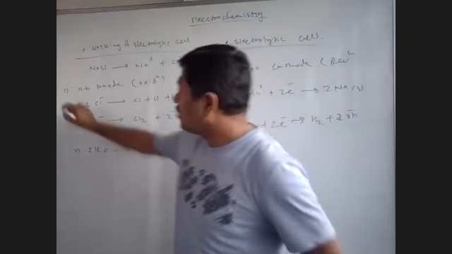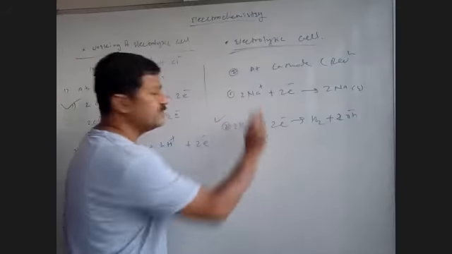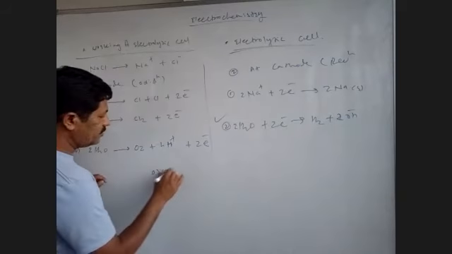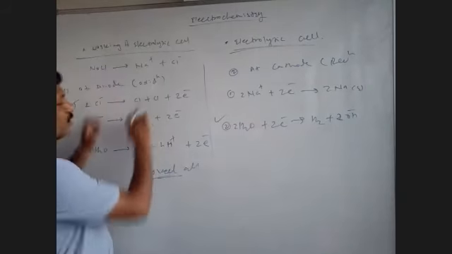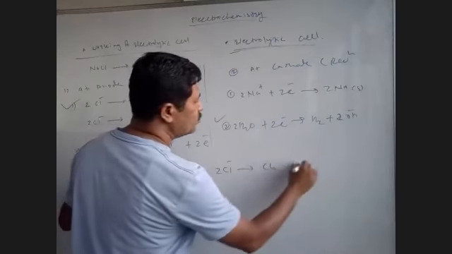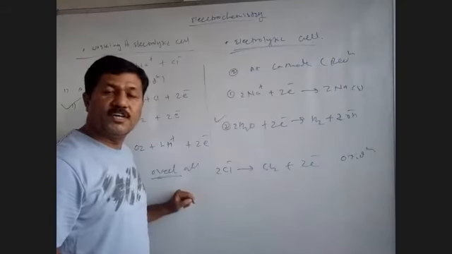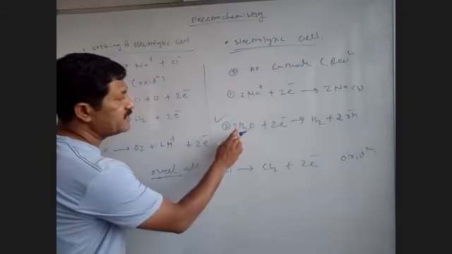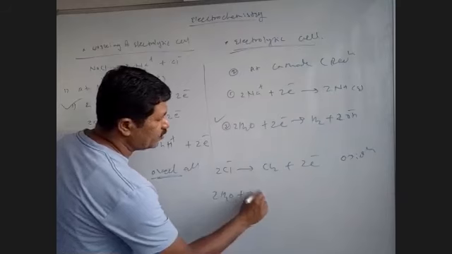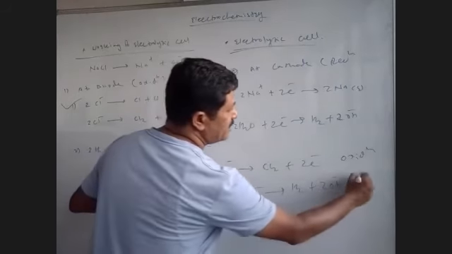So this reaction occurs with priority amongst these two, and here comparing those two, this reaction occurs spontaneously or with priority. So overall reaction is like this. पहला reaction क्या होगा क्लोरीन का? तो we can say here twice Cl minus gives you Cl2 plus 2 electrons are left. That is, you can say, oxidation reaction, which occurs with priority because its reduction potential is higher. And another, this is the reaction whose reduction potential is higher. That is, you can say twice H2O plus 2 electrons are accepted, produces H2 plus twice OH minus. And this is nothing but the reduction reaction.